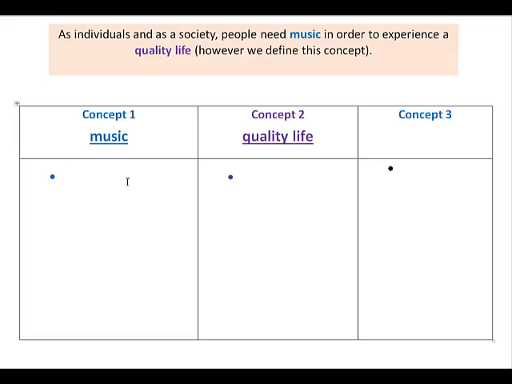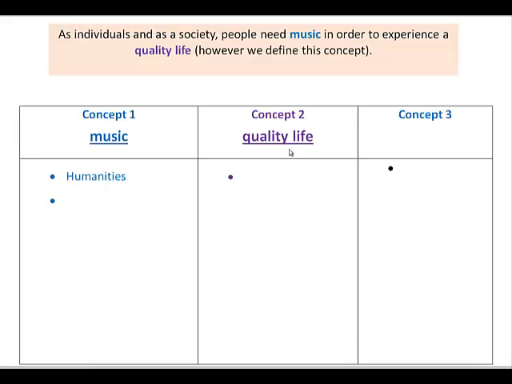So other than music, some synonyms, a broader topic would be the humanities. If I found research articles, for example, about the humanities and quality of life, that would probably be useful for my research. Maybe I'm interested in looking at research that talks about people who learn music or take music lessons and whether that improves the quality of their life or not. So maybe music education is something that I want to use as a search term.